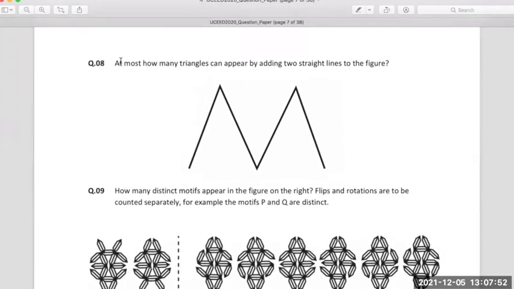So what it asks is at most, that is, at most means maximum. How many maximum triangles can appear by adding two straight lines to the figure? We have to come up with a graphic which delivers the maximum number of triangles that can be derived by just adding two straight lines. Does anybody want to give suggestions on this? How do we add the two straight lines here?